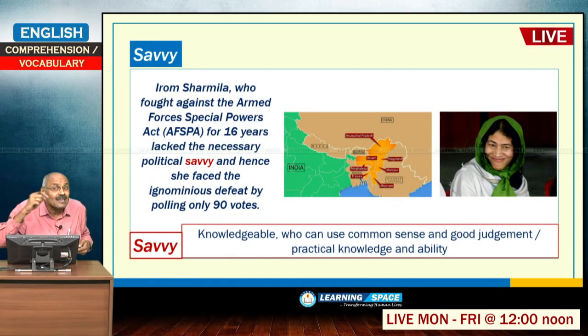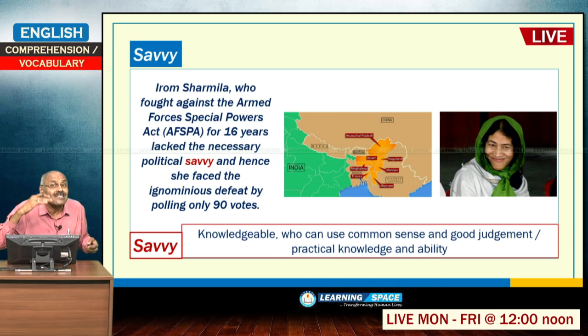So, here what is the meaning of savvy? Savvy means basically knowledge, and basically the ability to use common sense and good judgment. So, you can say the person with practical knowledge and ability is considered savvy. Here I gave one example, Irom Sharmila, all of you are familiar with Irom Sharmila. She fought against the Armed Forces Special Powers Act for 16 years and she lacked the necessary political savvy and hence she faced an ignominious defeat by polling just 90 votes. She contested in the Manipur Assembly elections.